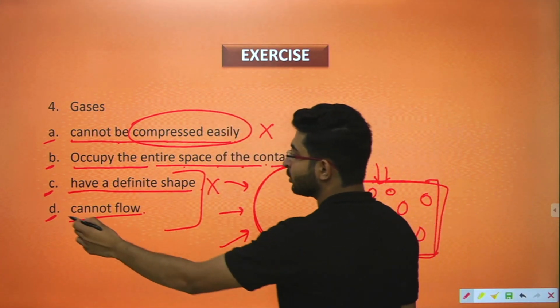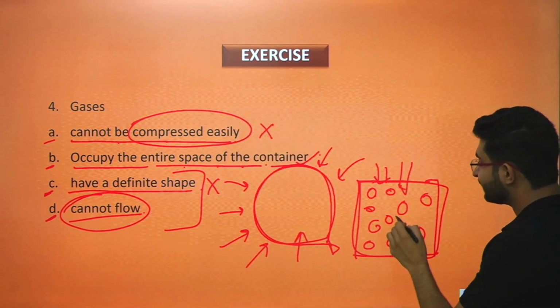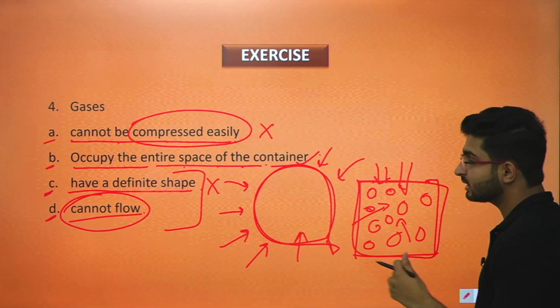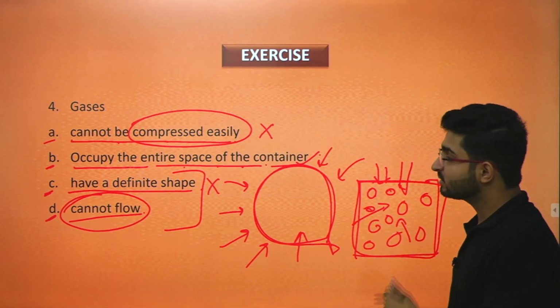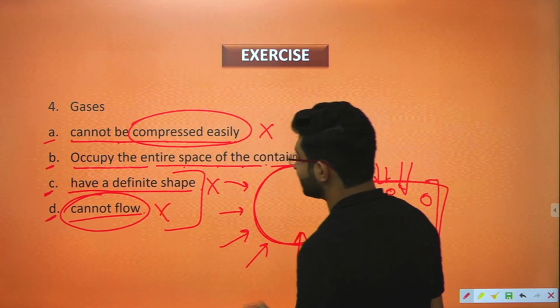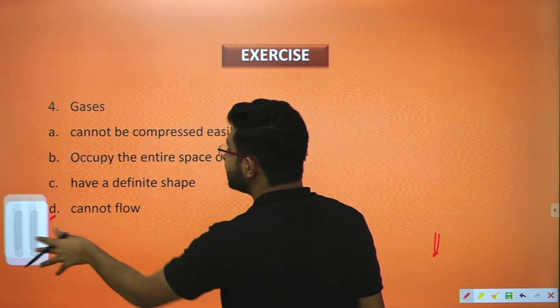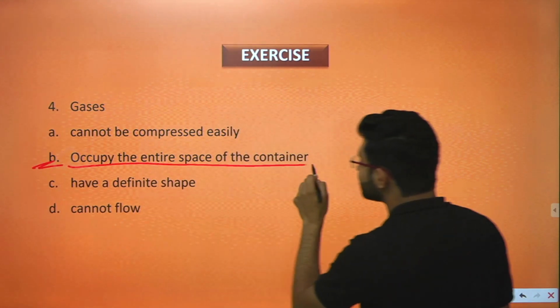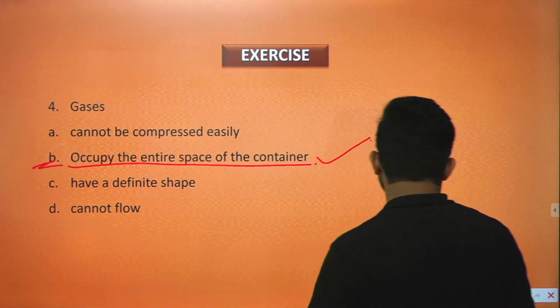The next one is cannot flow. As you can see, gases can flow easily because they have maximum intermolecular space in comparison to solids and liquids. That's why they can flow easily, but here it is written incorrect. So that's why the correct answer will be option number B, that is occupy the entire space of the container. Take a screenshot of this. Moving ahead with the next question.